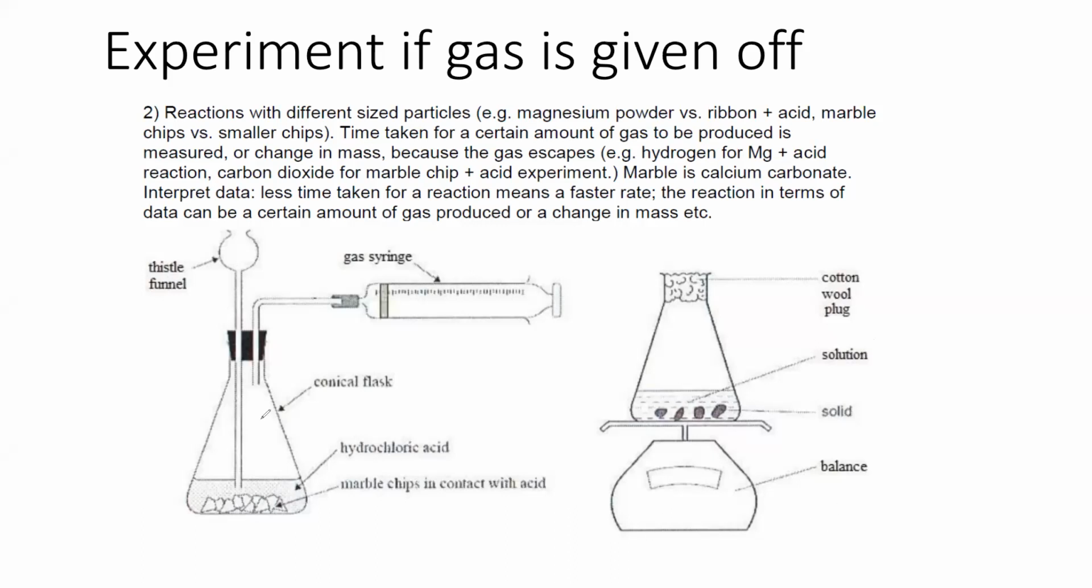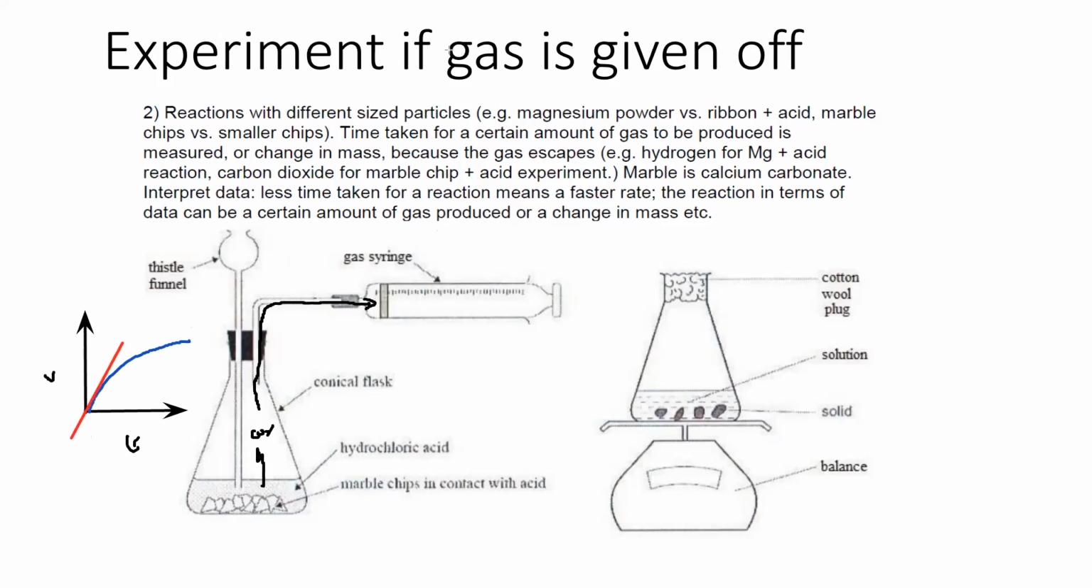In the first experiment, calcium carbonate marble chips are reacting with hydrochloric acid, resulting in the formation of carbon dioxide, and this carbon dioxide gas will push the gas syringe due to pressure and we will collect the gas. So we can measure the volume of the gas against time and sketch a graph, and using the graph we will draw a tangent near the starting point, and that will give us the initial rate of the reaction.